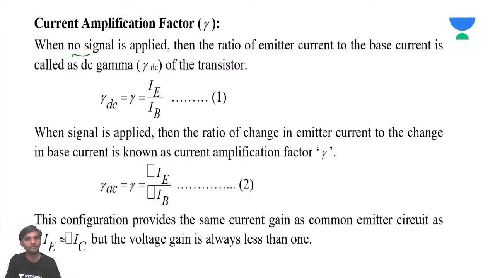Now when there is no signal, again the current amplification factor is called gamma. So gamma is again output current by input current. Output current is going to be IE and input current is going to be IB.